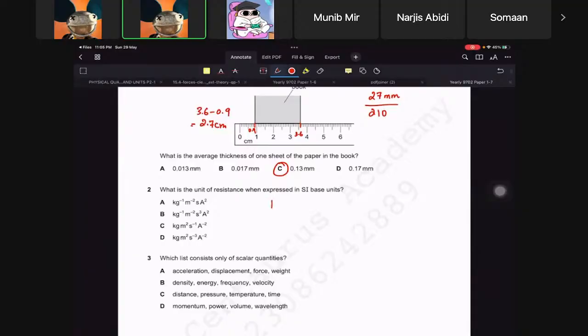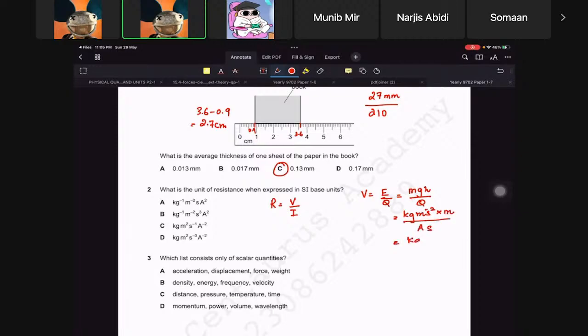What is the unit of resistance expressed in SI base units? So resistance is voltage over current. Voltage itself is energy over charge. Energy you can take as mgh or half mv squared, whatever you want: kg meters per second squared times meters, over ampere seconds.